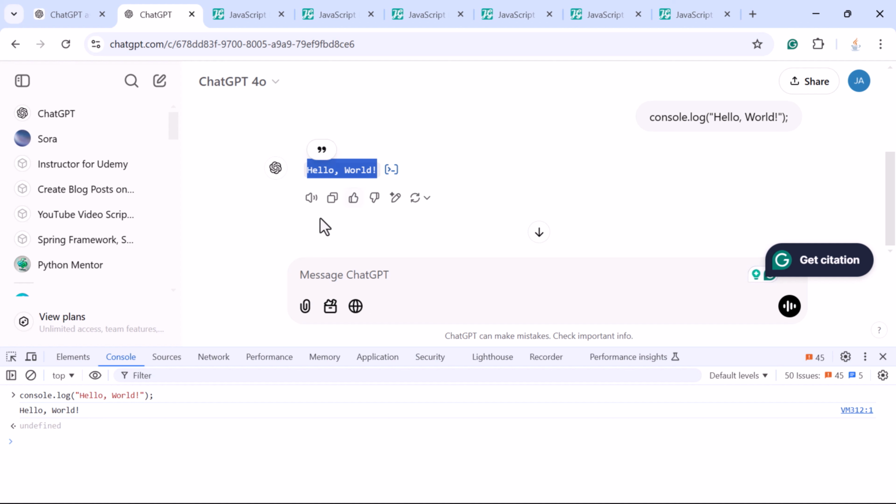So instead of using the browser's built-in console like this, we can use ChatGPT to act as this browser console. Imagine a scenario where you don't have access to the browser but still want to practice JavaScript. Then you can use ChatGPT as a JavaScript console.